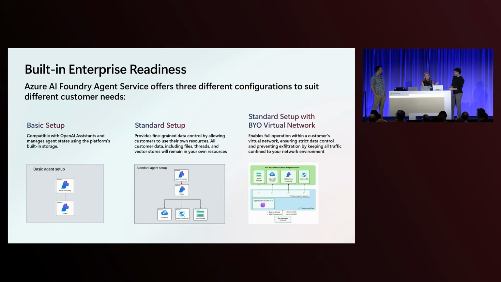When you're using our basic setup, a file gets uploaded, a vector store gets created, and I can't go into Azure Portal and see that distinct storage account and that file, because we're managing and taking care of all of that for you. But with the standard setup, I could go into Azure Portal, go to my storage account, and see my file. Same with the vector store: I'd go to my Azure AI Search resource and see my index created.